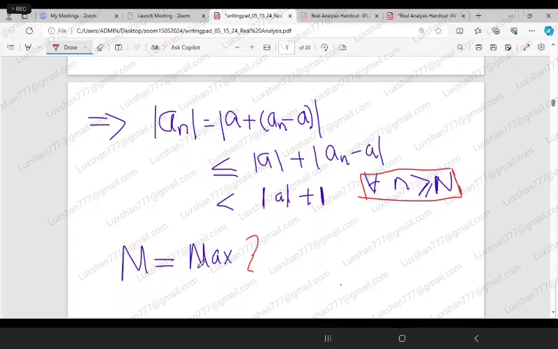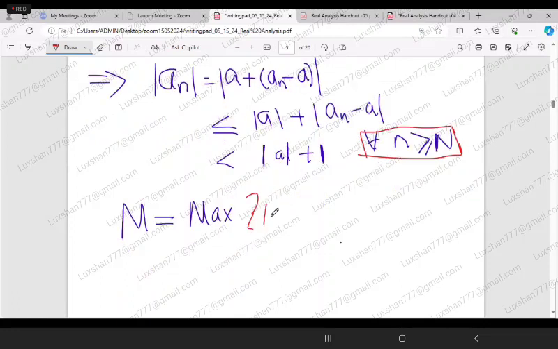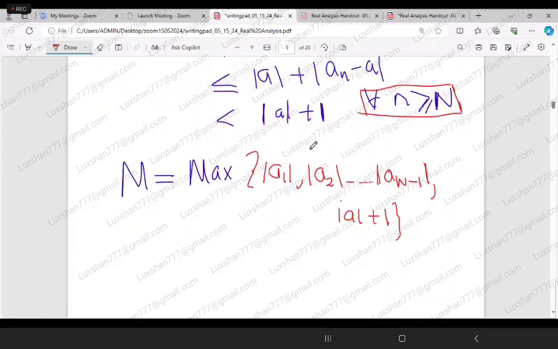So I am taking capital M as the maximum of mod a_1, mod a_2, dot dot dot, the last term I'm considering mod a_(N minus 1), comma 1 plus mod of a, comma mod of a plus 1. Okay, so this inequality is true for all n greater than or equal to N. Then I am taking the maximum of this part.